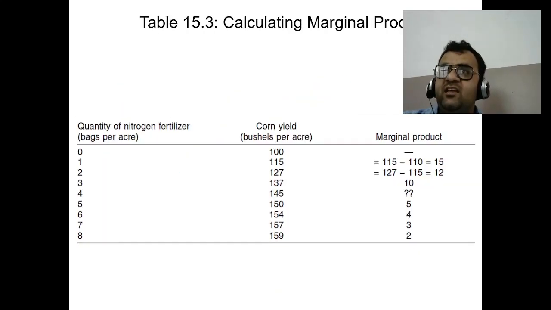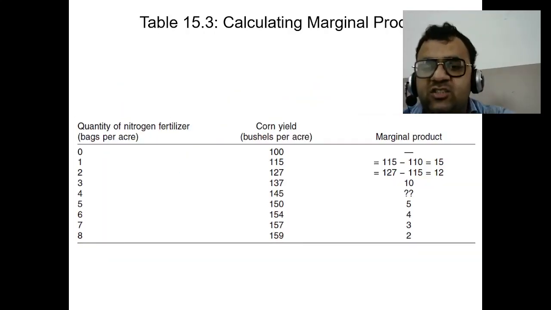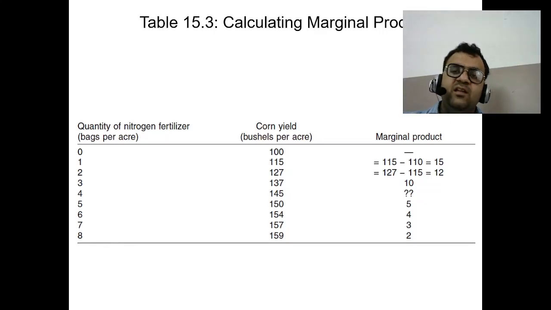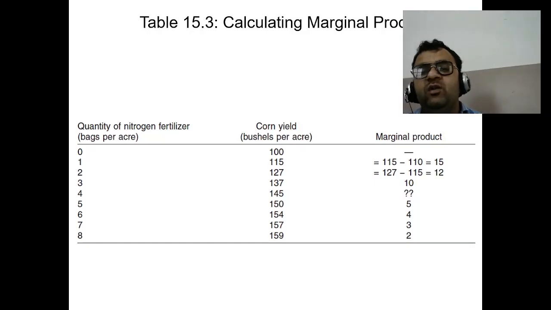Next is marginal product. The marginal product is the additional output generated by adding one more unit of a variable input such as labor or capital to the production process while holding all other inputs constant. In other words, it is the change in total product resulting from a one unit change